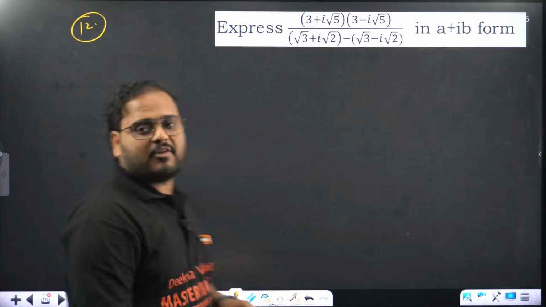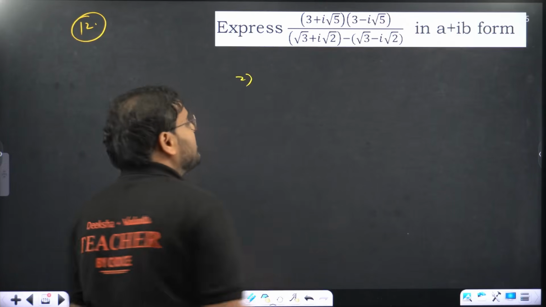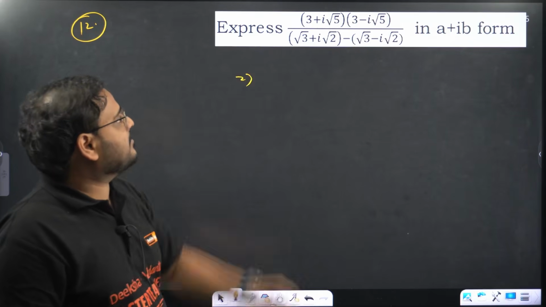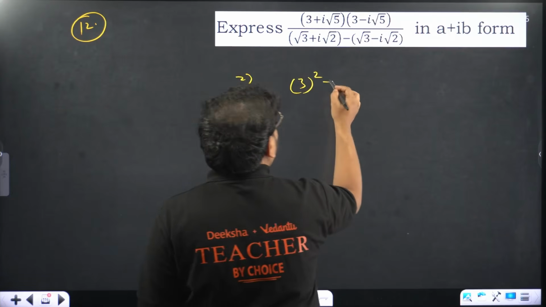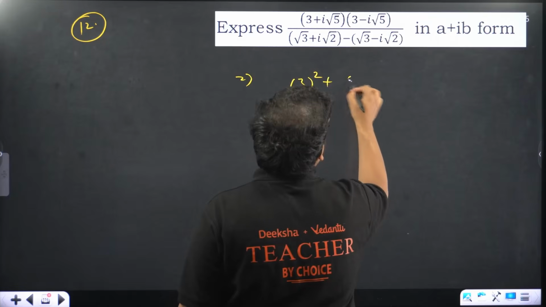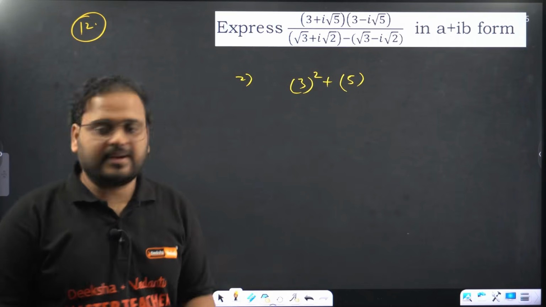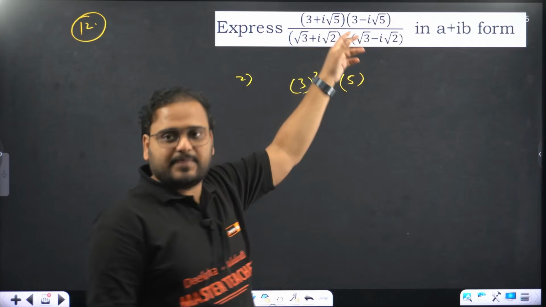Express this in the form of a plus ib. Very difficult question? Very easy, you'll see. What is the numerator? It is a plus ib and a minus ib, which will become a square plus b square.